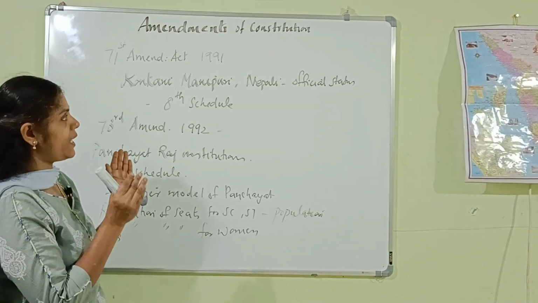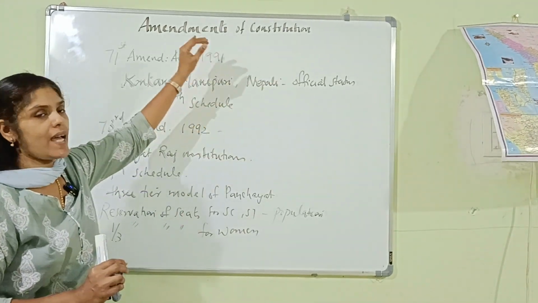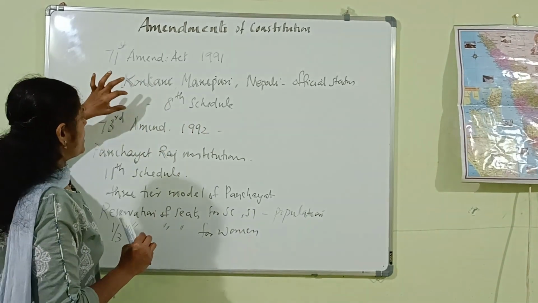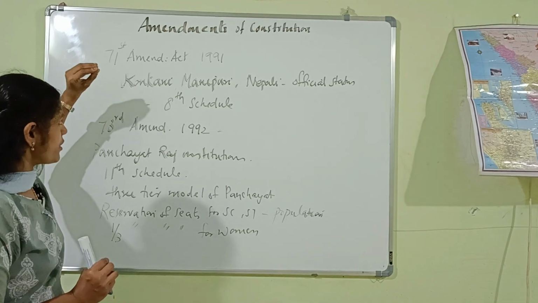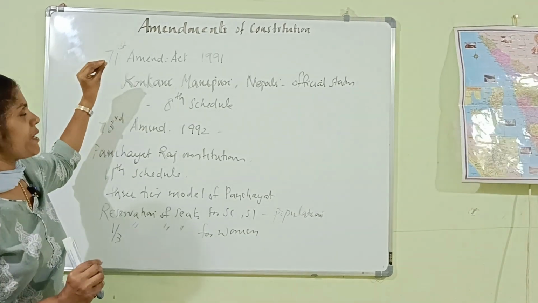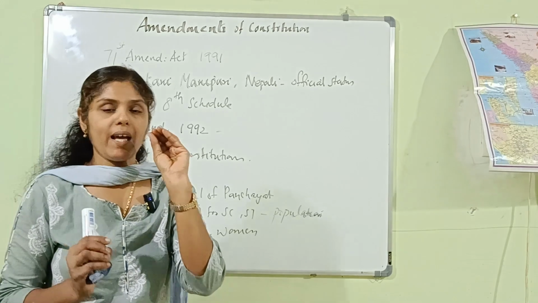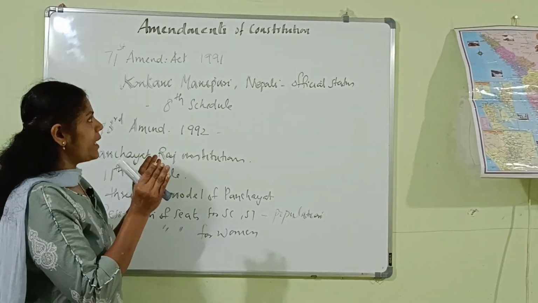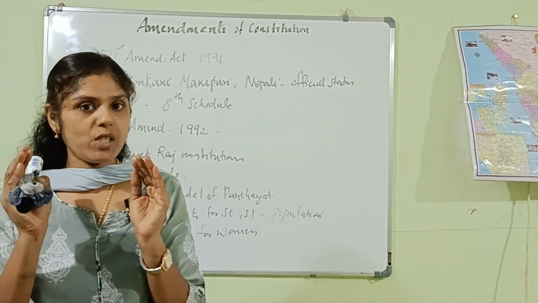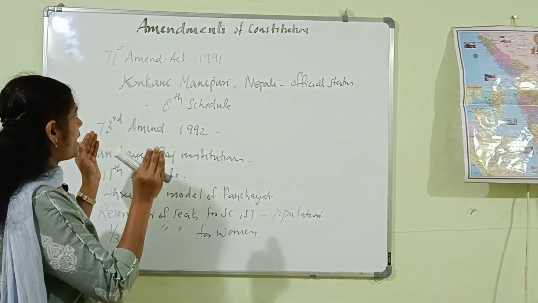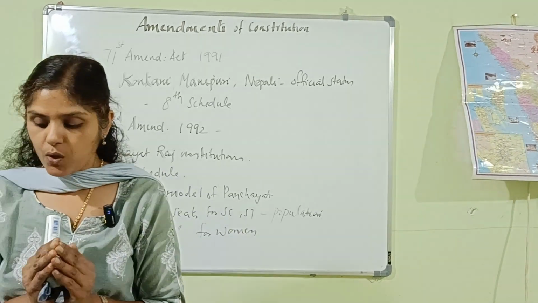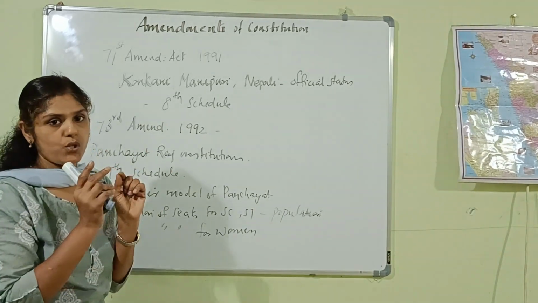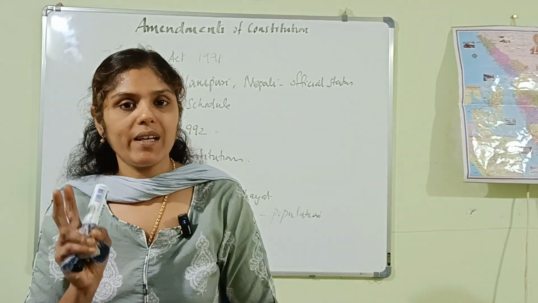Also, the 8th Schedule was included in the Constitution as per this act. So Konkani, Manipuri and Nepali languages were given official status and were included in the 8th Schedule of the Indian Constitution, as per the 71st Amendment Act of 1991.